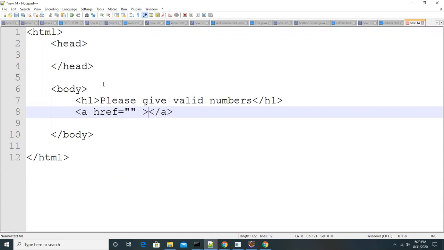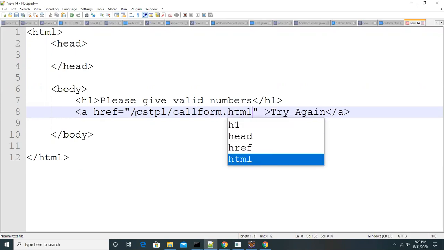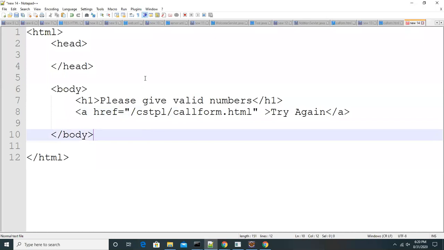This anchor tag will display with a hyperlink option, guys. You can see that after rendering. I'm saying here, click here, or else I will say try again. We can use our own message, whatever the message. So the path I'm going to give is cstpl slash call form. That form again I have to call, right?